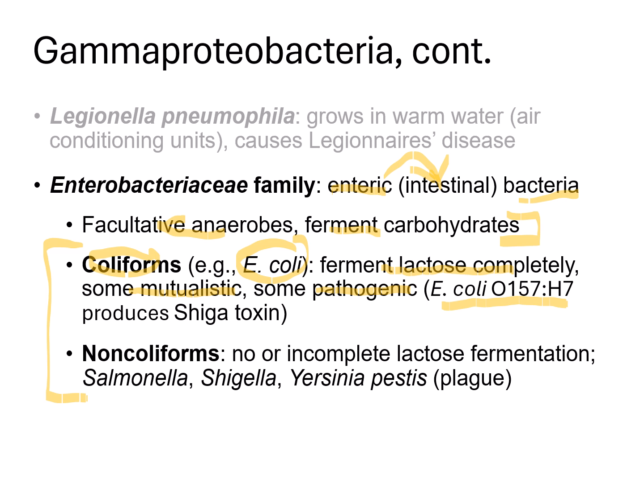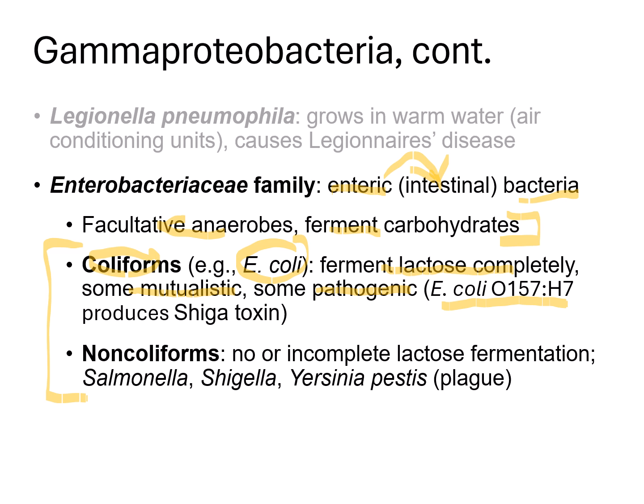So Shiga toxin interacts with our ribosomes and stops protein synthesis. When we can't make proteins anymore, that leads to cell death and hemorrhagic colitis. And you'll see that is characterized by inflammation of the GI tract and also bloody diarrhea, and it can be fatal.